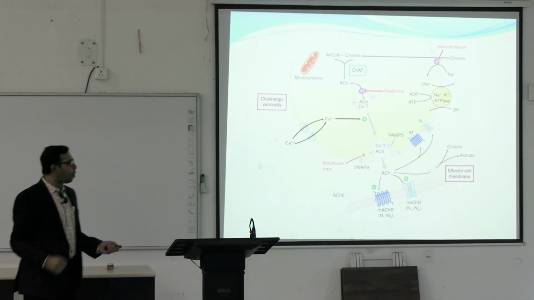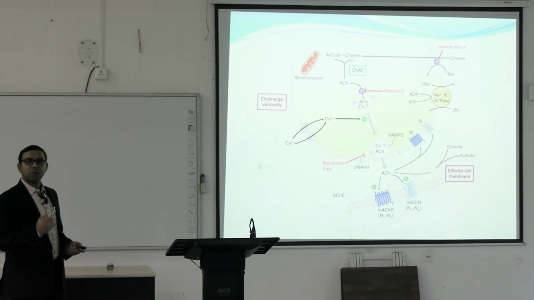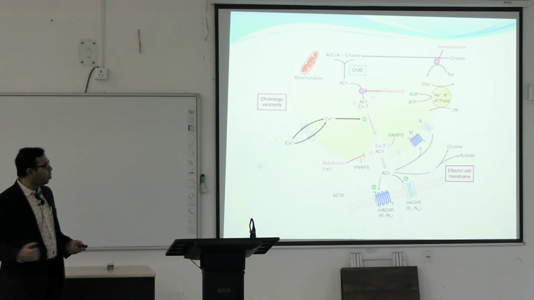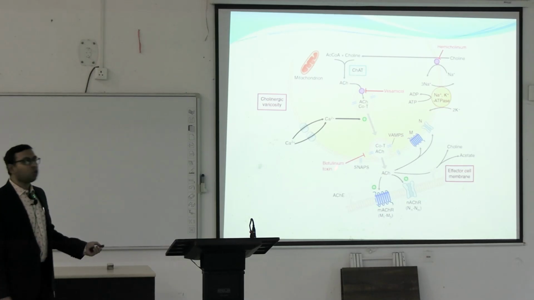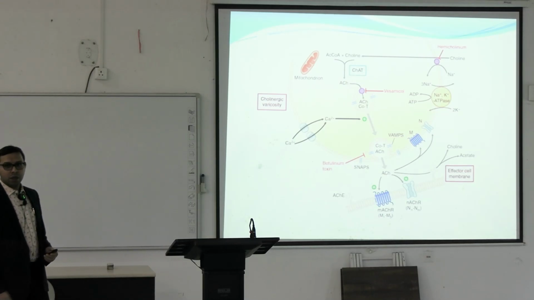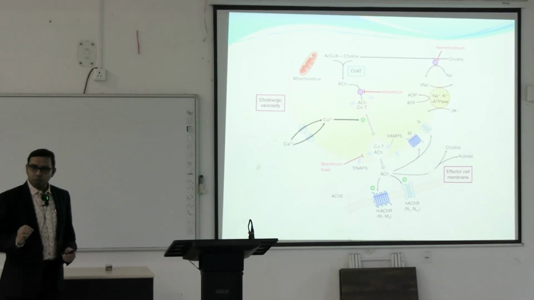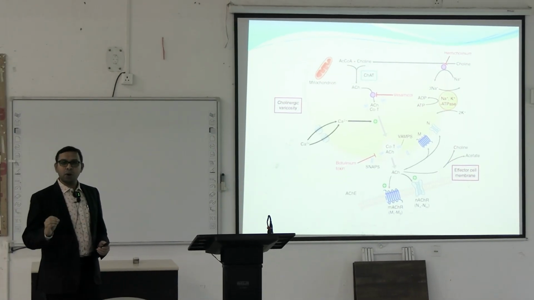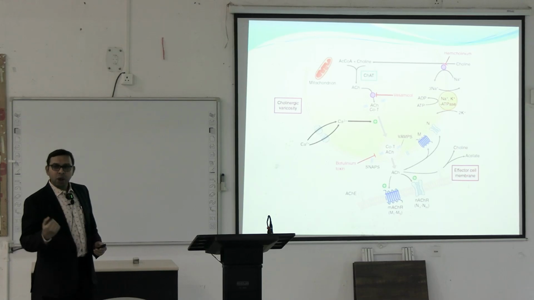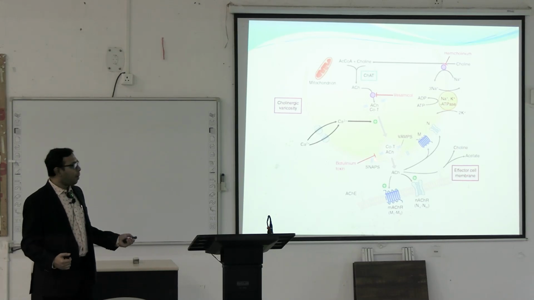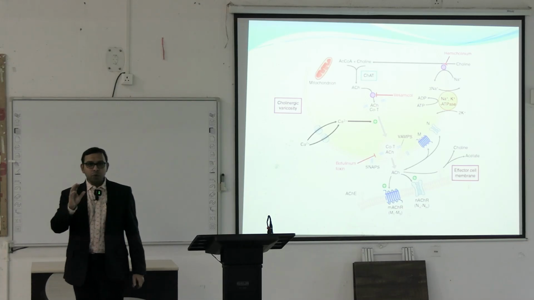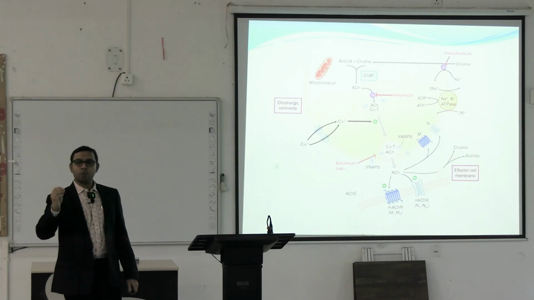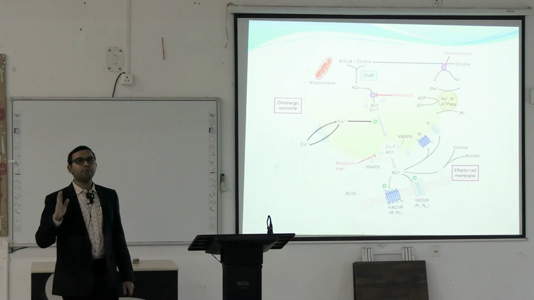When the action potential comes, there will be exocytosis. Exocytosis is usually done when there is rapid influx of calcium, and then acetylcholine comes into the synaptic cleft. There are some toxins that block this exocytosis, like botulinum toxin and alpha-bungarotoxin. These are the toxins that block the exocytosis of acetylcholine from the synaptic vesicles to the synaptic cleft. This is blocked. And there is another toxin we will discuss, the black widow spider toxin. From the black widow spider a protein is synthesized, the black widow spider toxin.